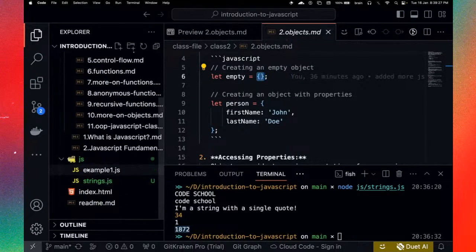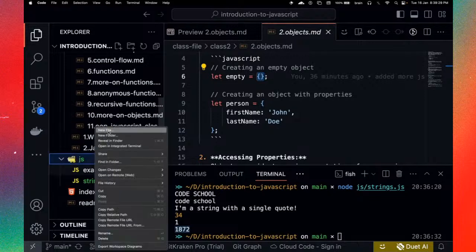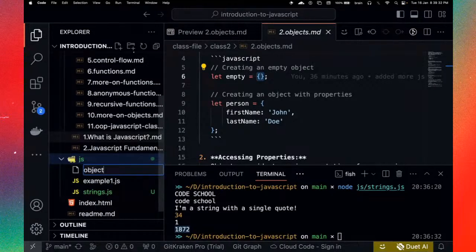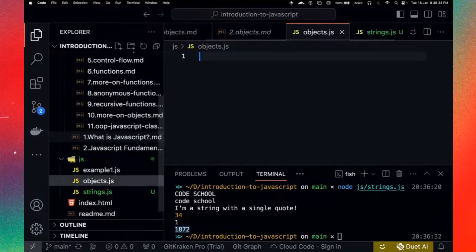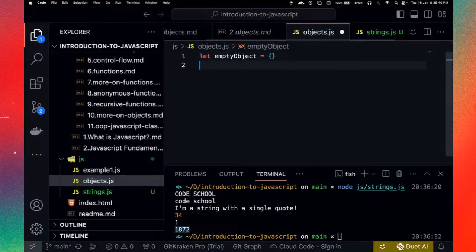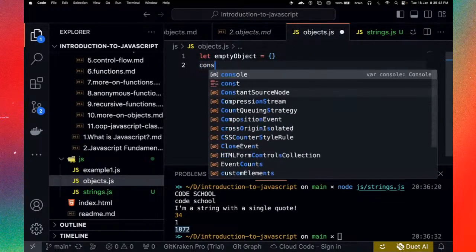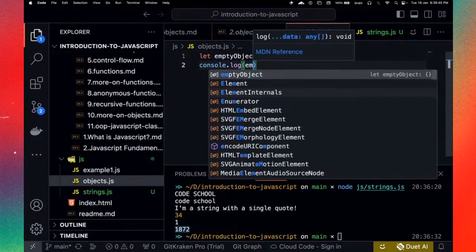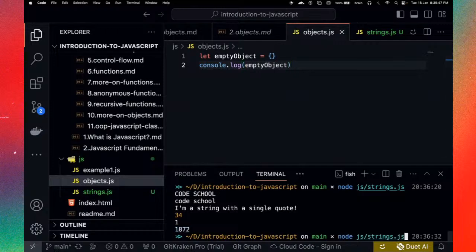Let's create a new file here. I'm going to call that file objects.js. So let's say let emptyObject equals this. So yes, if you console.log that empty object, you're simply going to get...